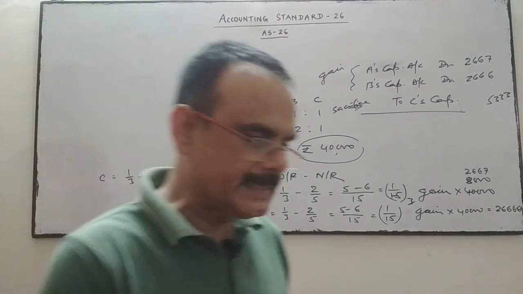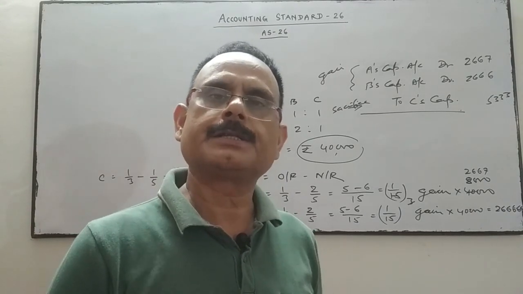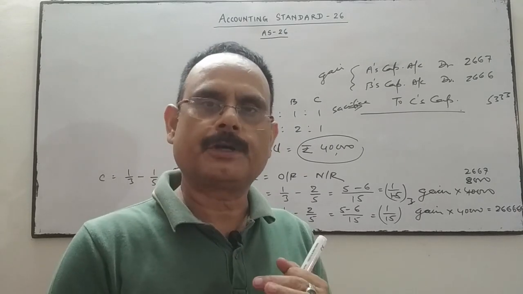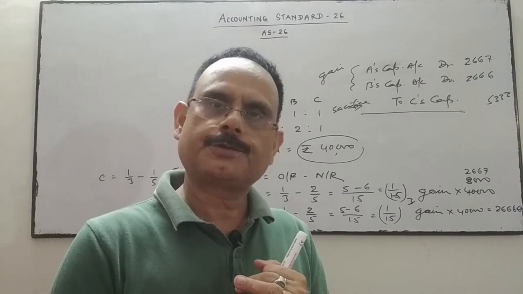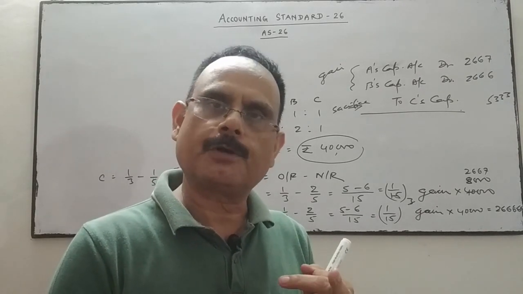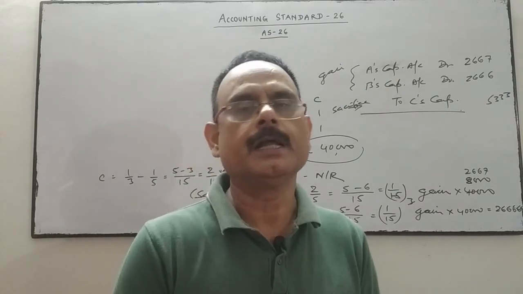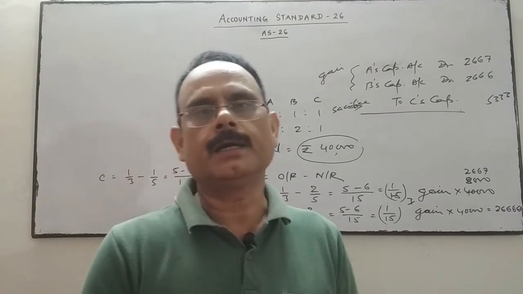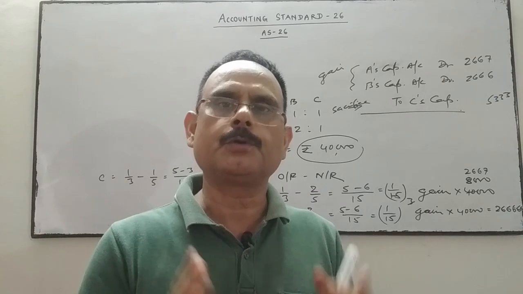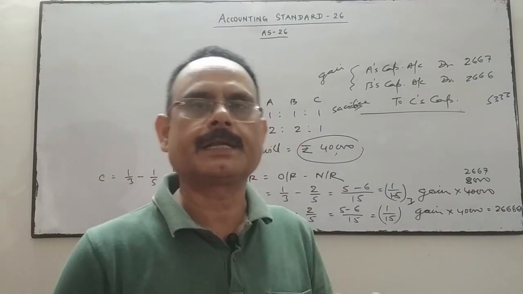So, if the goodwill is internally generated, and it is internally generated when the partnership firm is reconstituted, in case of admission of a partner, retirement of a partner, death of a partner, change in profit sharing ratio, amalgamation of two firms, and at that time we do the valuation of goodwill, that amount of the goodwill will be adjusted between the partners in their gaining and sacrificing ratio.